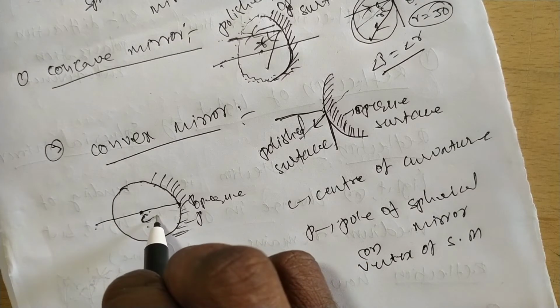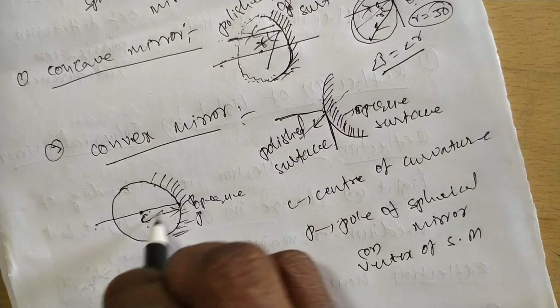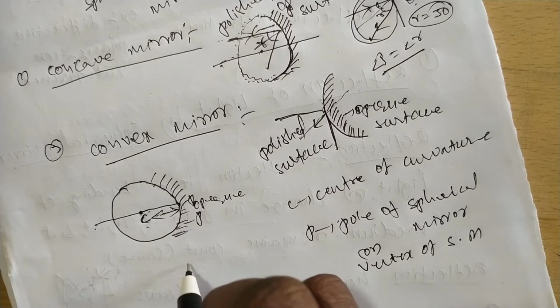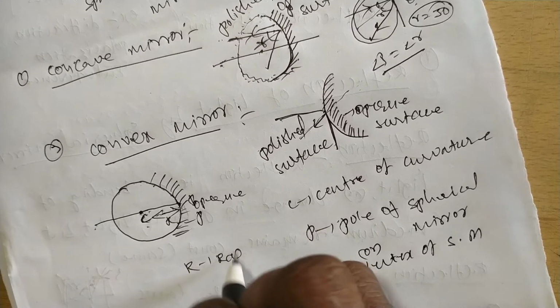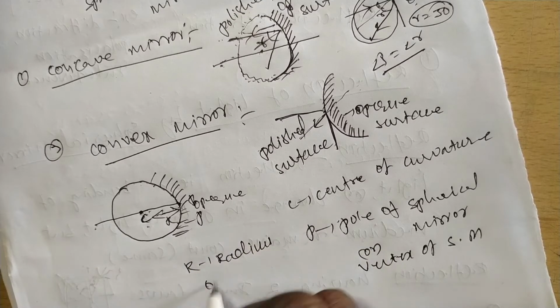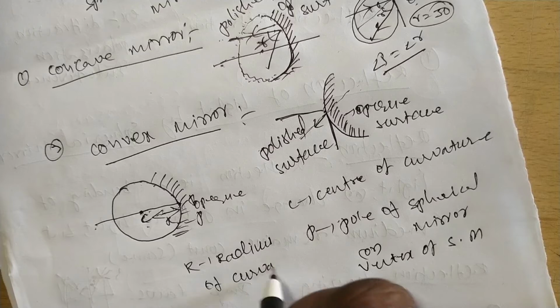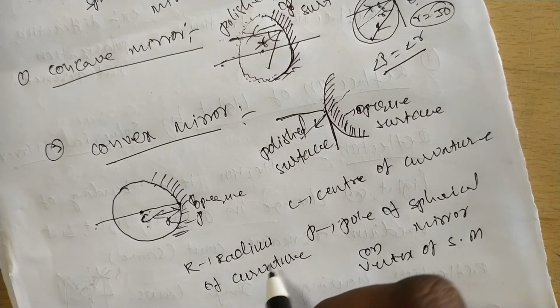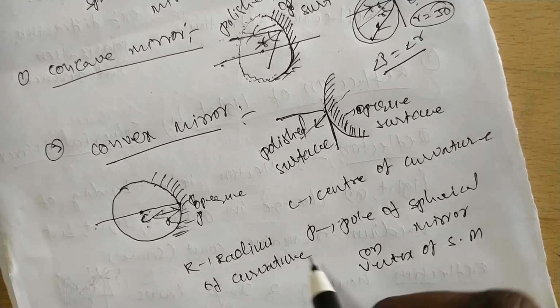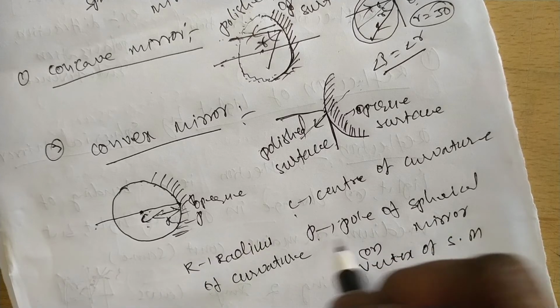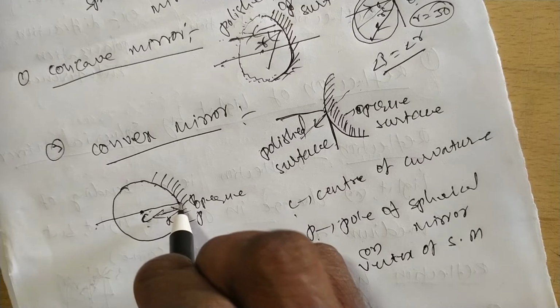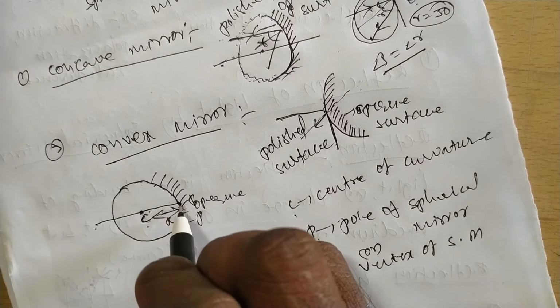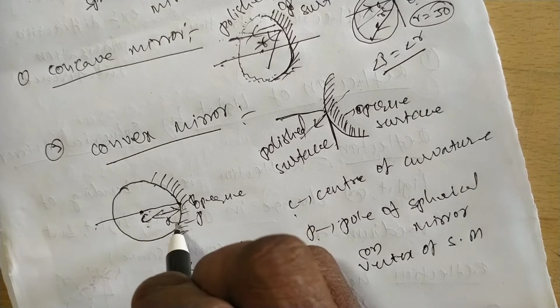From the center of curvature to the pole, that is the radius of curvature, R. Radius of curvature, you know, R, C, P. P is the pole of the spherical mirror. It is the end point of the mirror, or also the middle of the mirror.